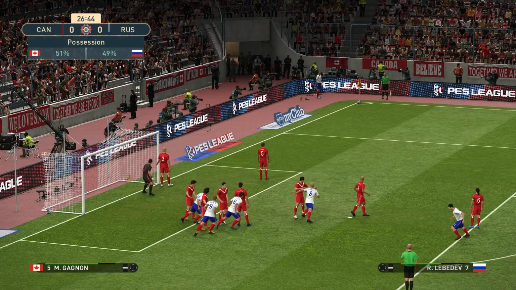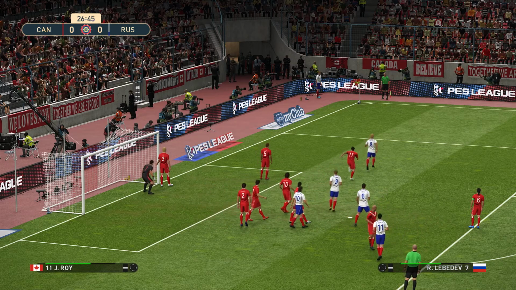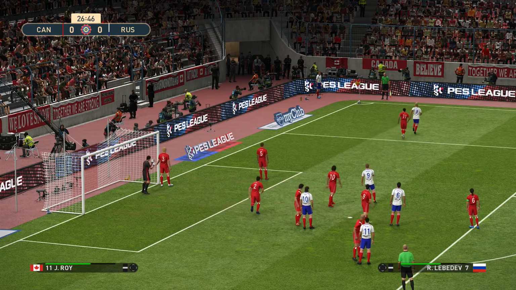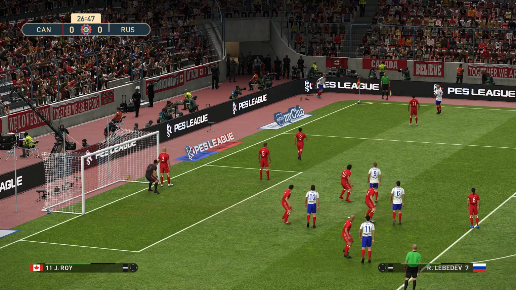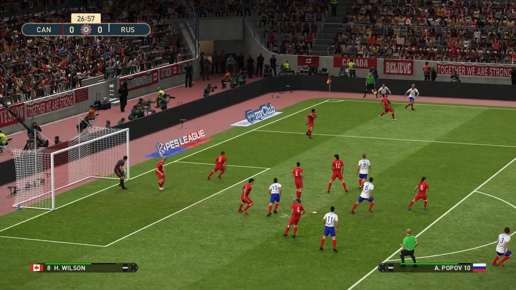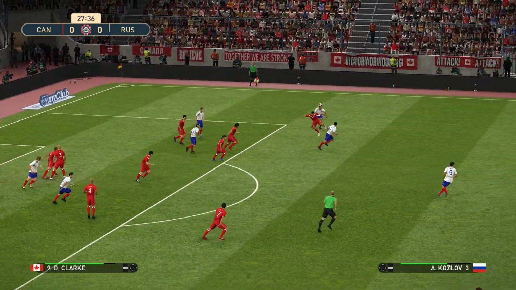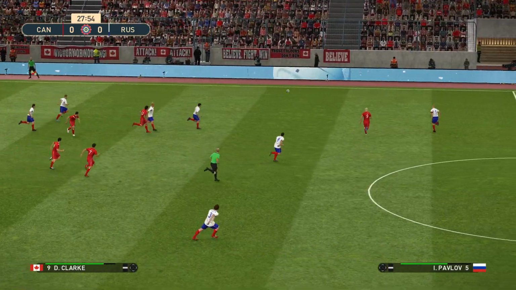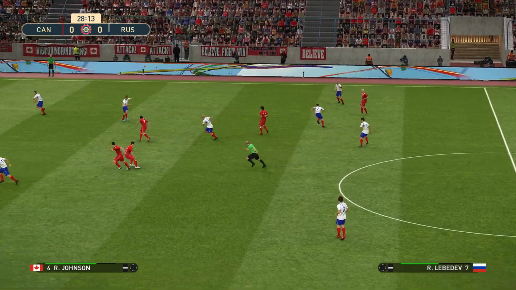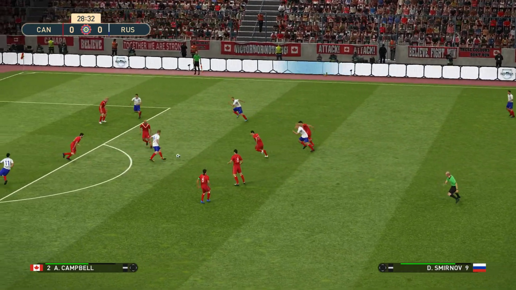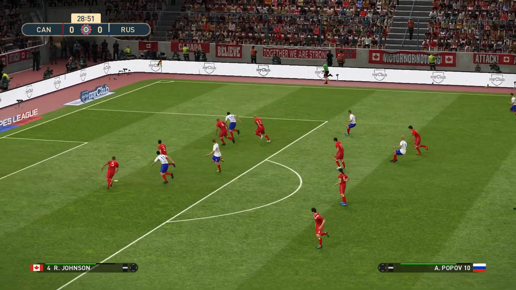Here's Coat with the header. Lebedev will take this corner kick for Russia. Headed out. Lebedev. Kuznetsov. Here's Popov.